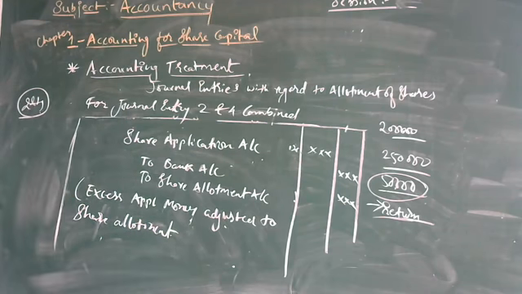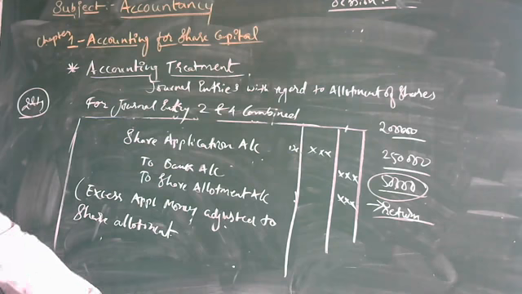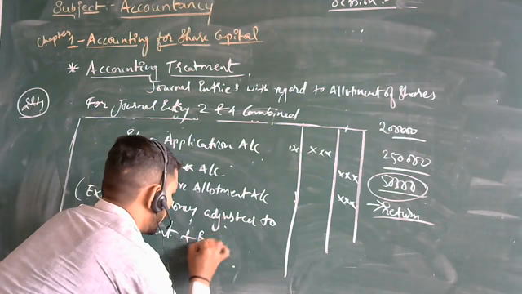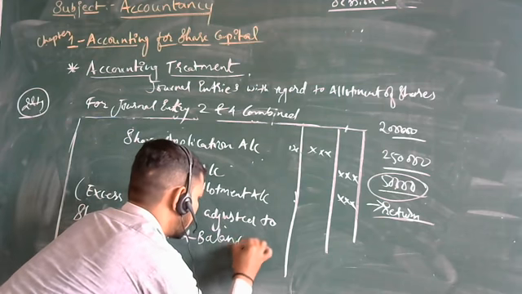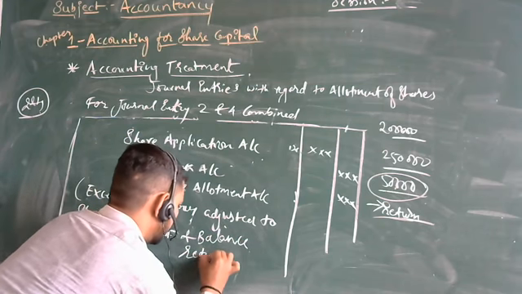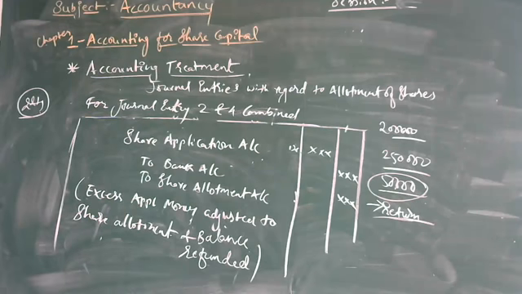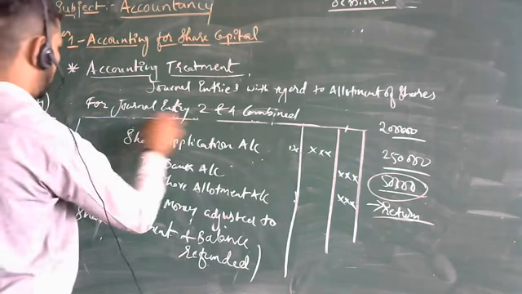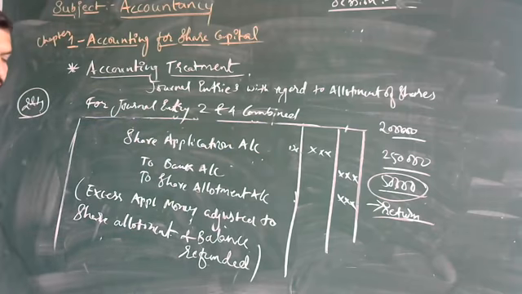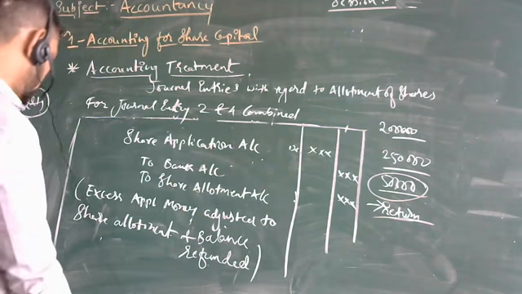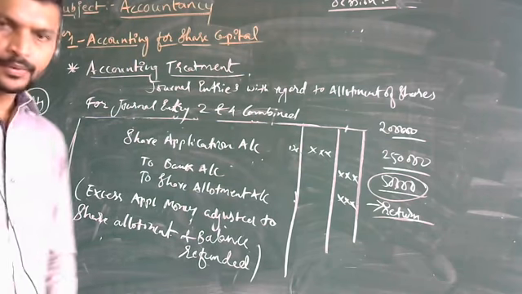Adjusted to share allotment and balance refunded. This will be the double entry for the second and fourth one. In one entry only you can show this journal entry.